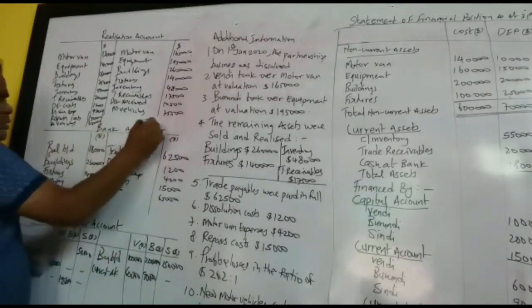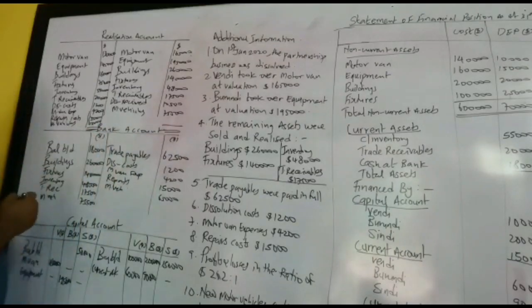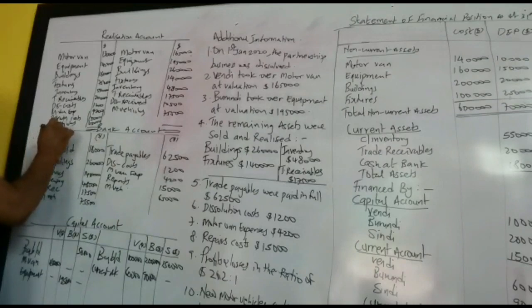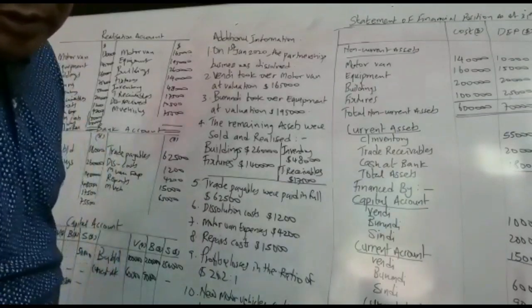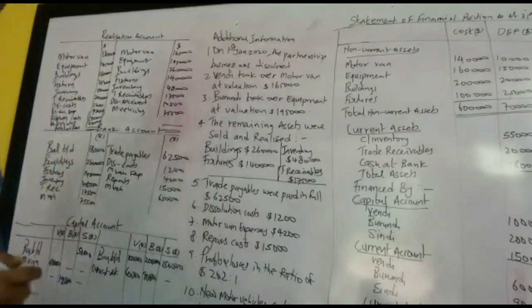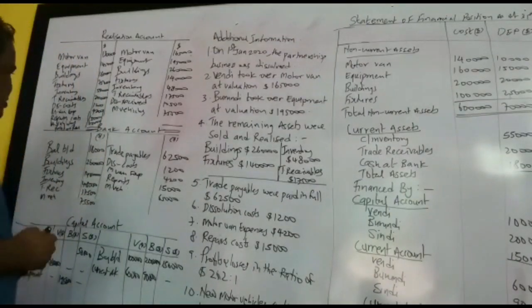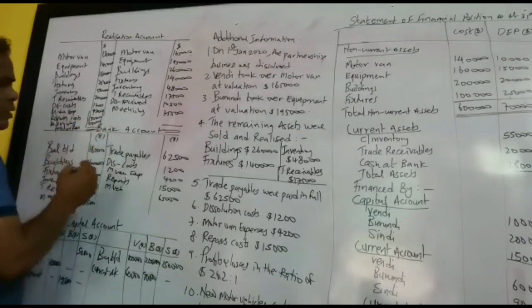So here we are concerning the realization account, bank account and capital account. Then we have to balance the realization account. The difference in the realization account will give us profit on realization. So we get a profit on realization of 89,240 for Wendy.